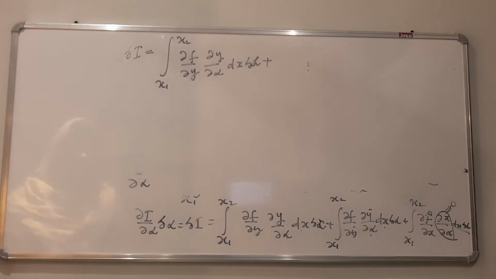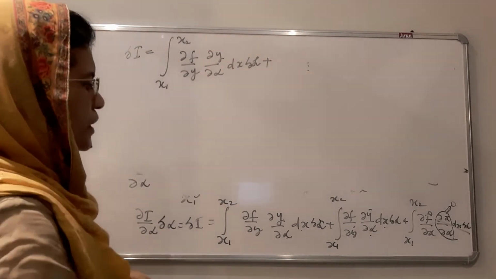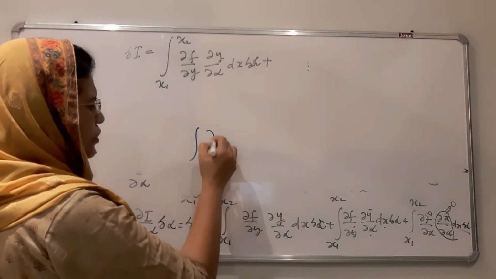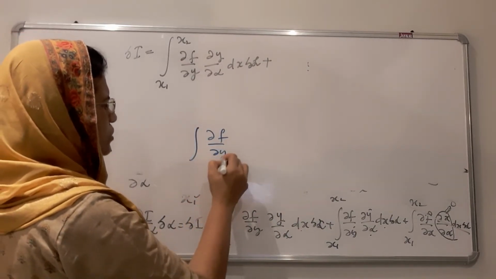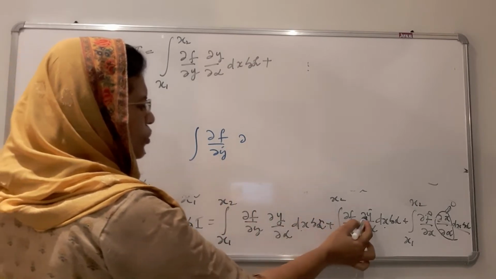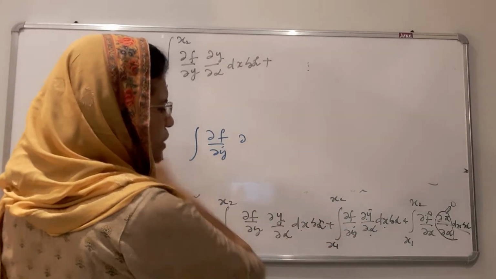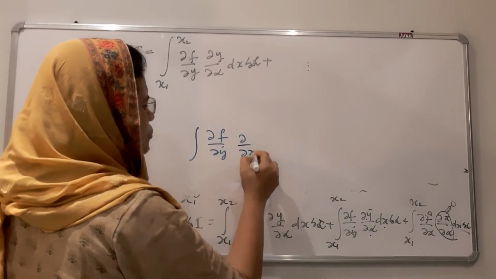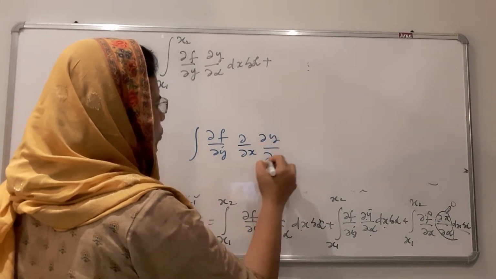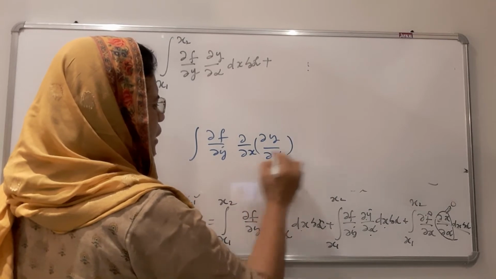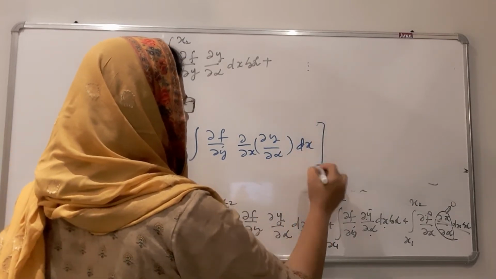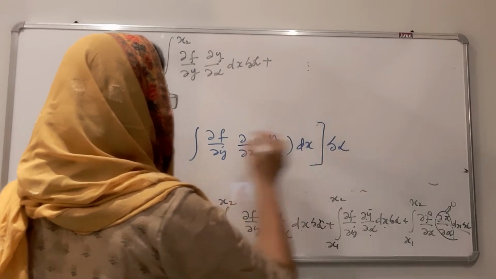integral of ∂f/∂ẏ into ∂ẏ/∂α, which means ∂/∂x of ∂y/∂α, into dx, then we can write δα.